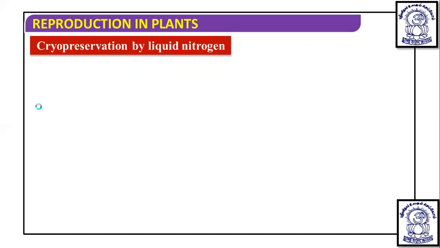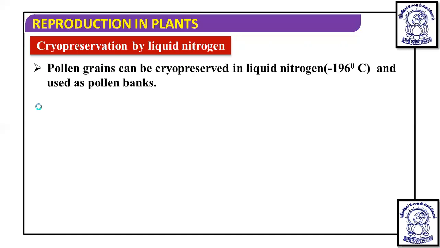Now, what is cryopreservation? Cryopreservation is the process in which these pollen grains are stored or conserved in liquid nitrogen. Remember this important point: in which medium they are preserved. Sometimes we will get a question from this. In which medium are they preserved? It is liquid nitrogen at minus 196 degrees Celsius. And this cryopreserved pollen grain is stored in pollen banks.